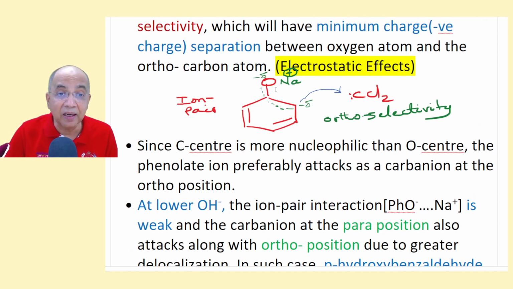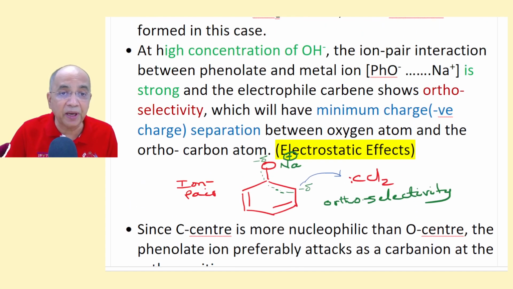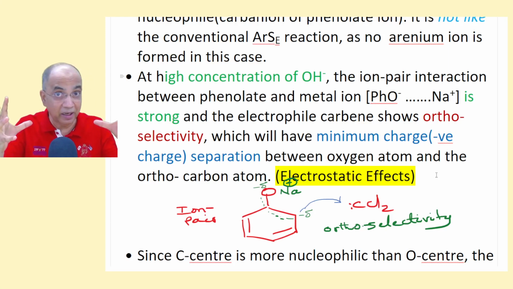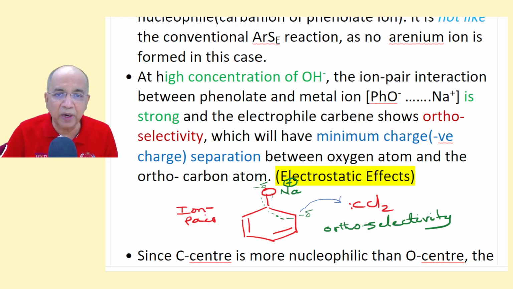The ion pair O minus Na plus is resonance stabilized, no doubt, but this ion pair interaction is the key, and it is strong, because at high concentration there is not enough water to disperse it or to reduce the Debye-Huckel interionic attraction. There is considerable interionic attraction. So Na plus is very close to the O minus. That is very strong interionic attraction.